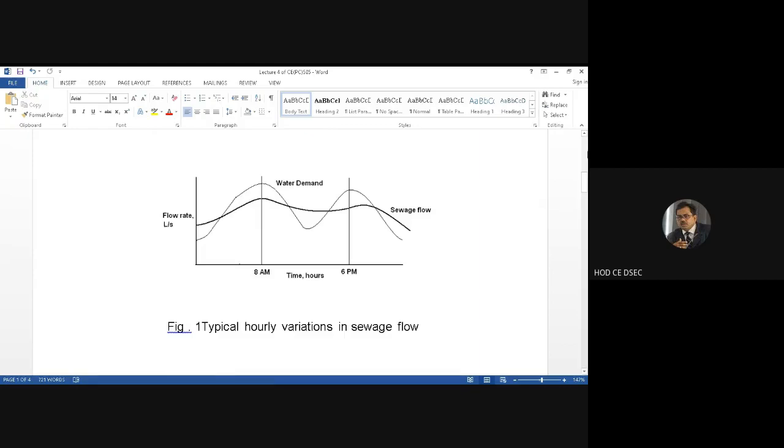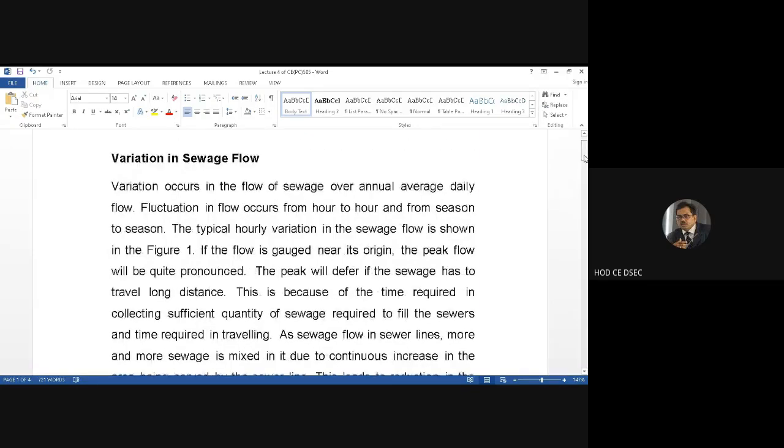Let me discuss the fluctuations of the sewage flow. Now this sewage flow generally occurs over an annual average, generally considered as the annual average daily flow.